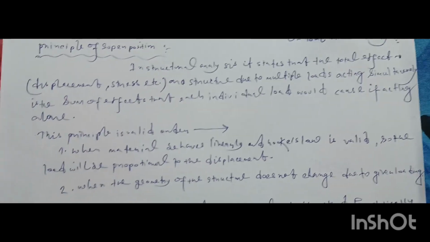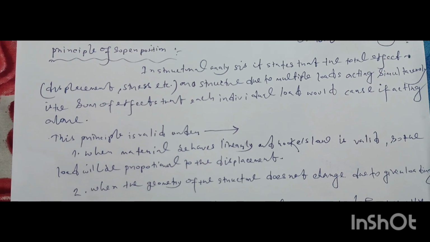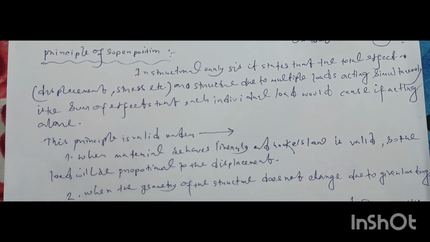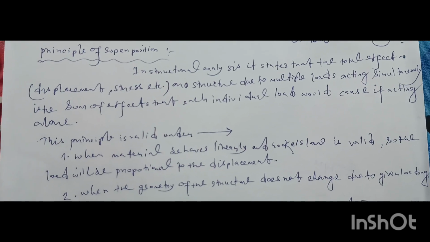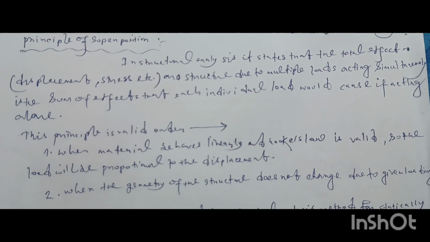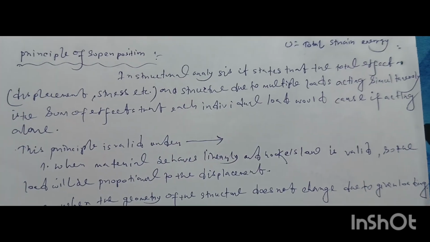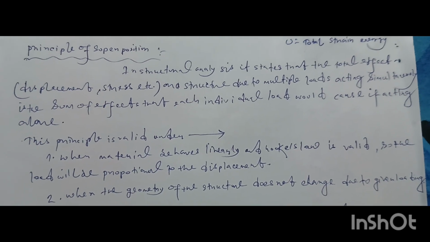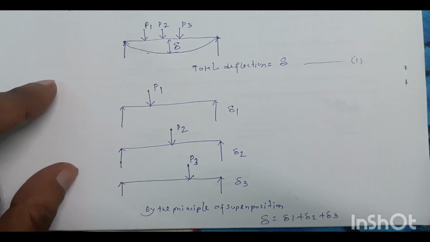Now, the principle of superposition. In structural analysis, it states that the total effect, that may be displacements, stress, etc., on a structure due to multiple loads acting simultaneously is the sum of the effects that each individual load would cause if acting alone. This principle is valid when the material behaves linearly and Hooke's law is valid, so the load will be proportional to the displacement, and when the geometry of the structure does not change due to the given loading. Let me describe the principle of superposition mathematically.